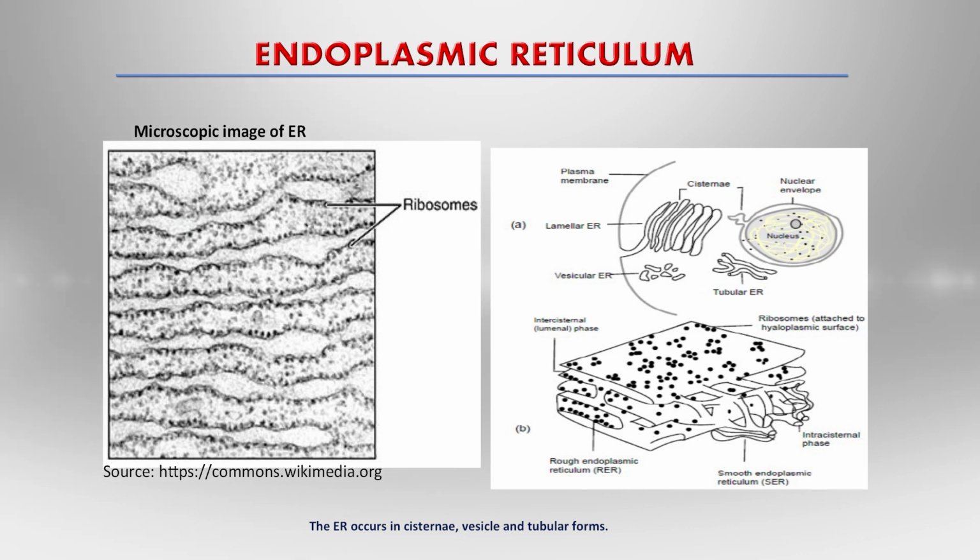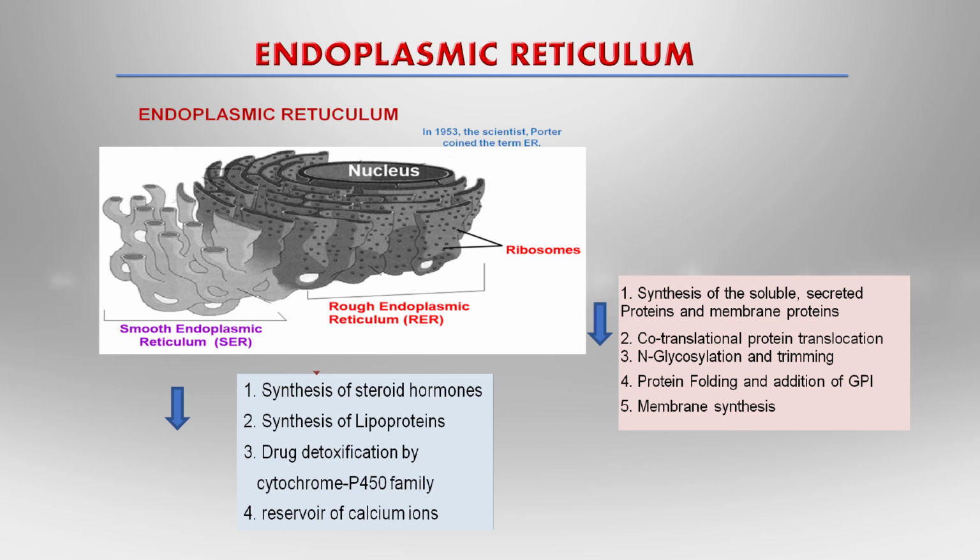The smooth endoplasmic reticulum is responsible for the synthesis of steroid hormones and lipoproteins. It helps in drug detoxification because it has important proteins called cytochrome P450, which help in the drug detoxification process. The smooth endoplasmic reticulum also stores calcium ions.